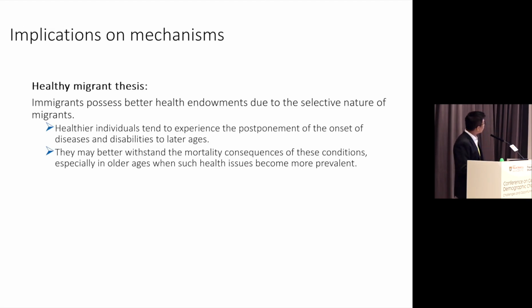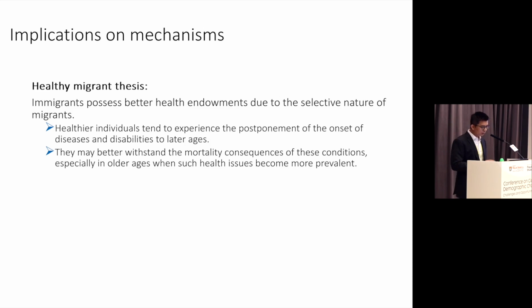So what does all this finding tell us about the mechanisms? What's the underlying mechanism shaping this paradox? In our paper, we review several possible explanations, and due to time constraints, I'm just going to focus on the one that we think makes the most sense to explain this paradox. That is the healthy migrant thesis.